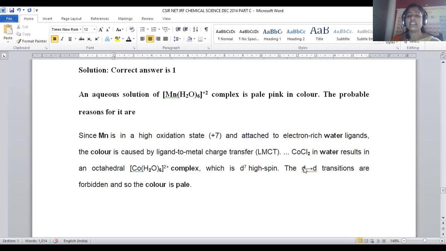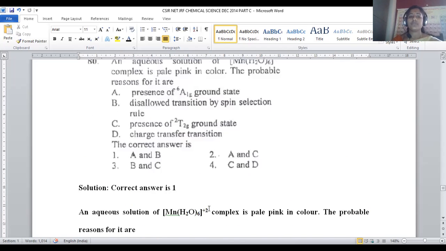But d-d transitions are not possible. So the color is due to ligand to metal charge transfer, but the intensity of the color is diminished. That is because d-d transitions are not allowed here, as it is Laporte forbidden. In order to get a d-d transition, 2 conditions should be obeyed: the compound must obey the Laporte rule and the spin selection rule. Laporte is forbidden for this, and that's the reason why the color is pale in nature.